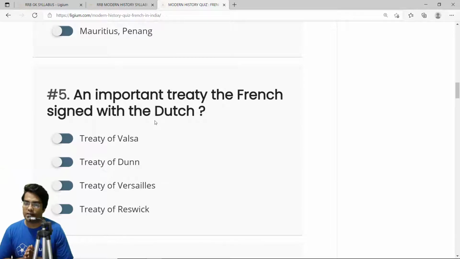An important treaty that the French signed with the Dutch. The French had some issues with the Dutch, and the Dutch actually captured some parts of Pondicherry from the French. To reclaim it, the French fought and somehow managed to win back parts of Pondicherry. The treaty which enabled the French to get back some of their territories was the Treaty of Ryswick. The correct answer is the Treaty of Ryswick, option D.